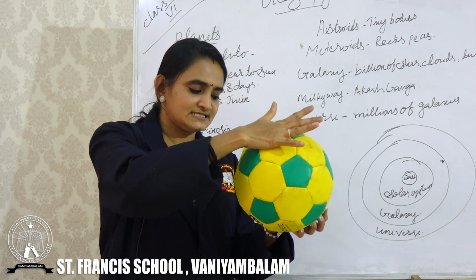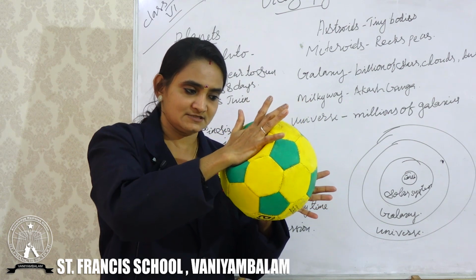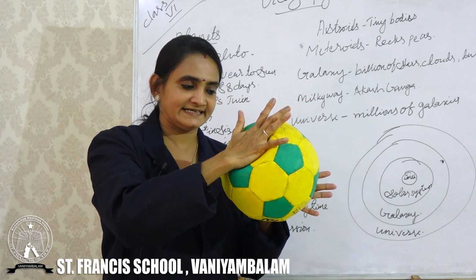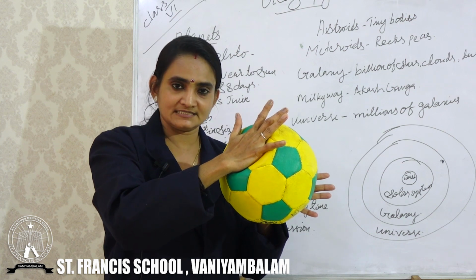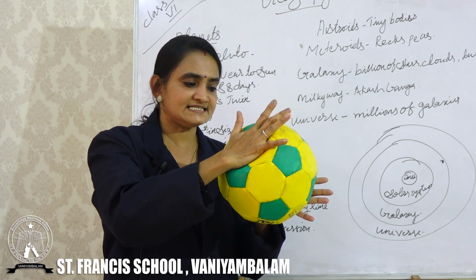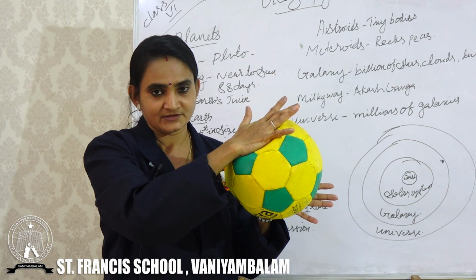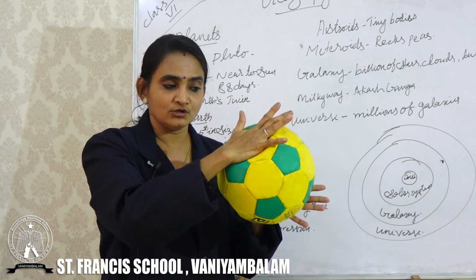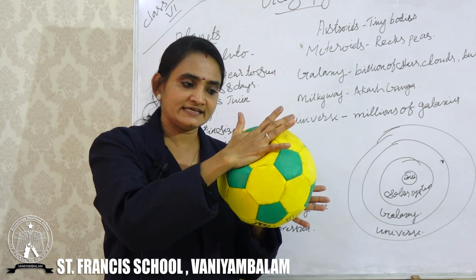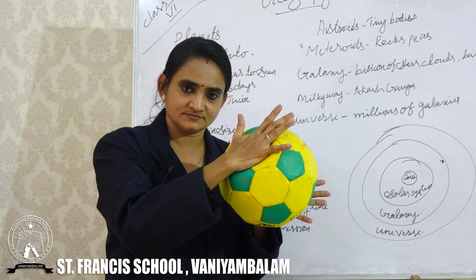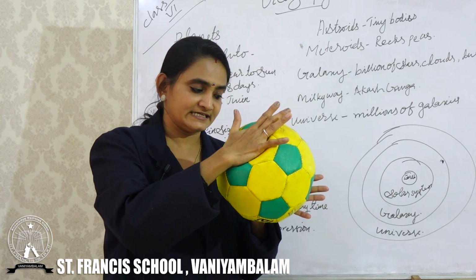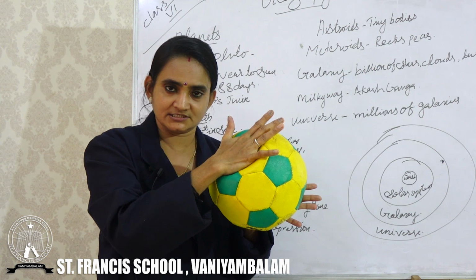While I am pressing both sides of this ball, you will get a shape. How are we getting it? In the center it is bulging, isn't it? And at the poles, or at the ends, it is pressed. It is flattened, and in the center it is bulging.